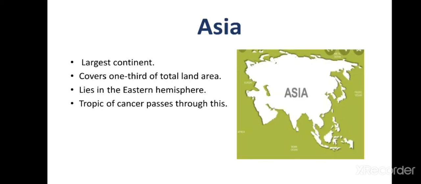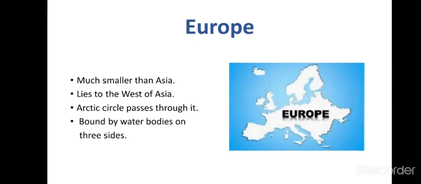Asia is the largest continent of the world. If we divide the world map in four major parts, then you will see that Asia lies in the eastern hemisphere and the Tropic of Cancer passes through it. Next one is Europe. Europe is much smaller and is the second smallest continent of the world. It lies to the west of Asia and the Arctic Circle passes through Europe. Europe is bounded by water bodies on three sides.